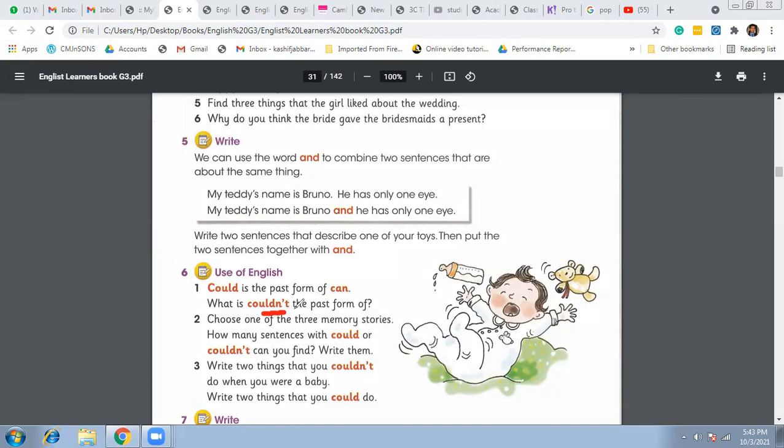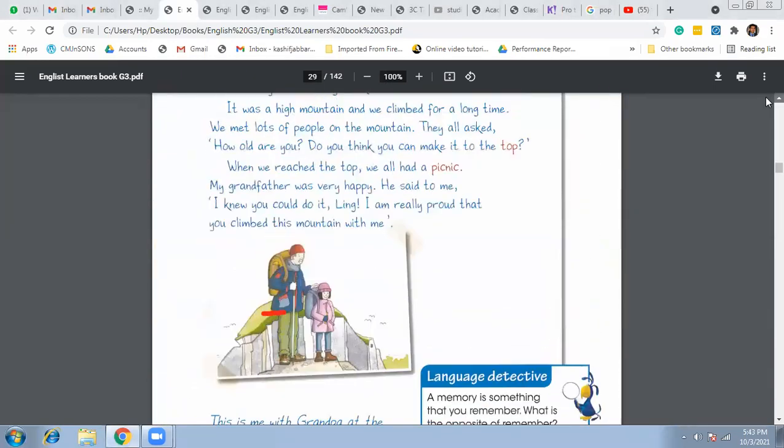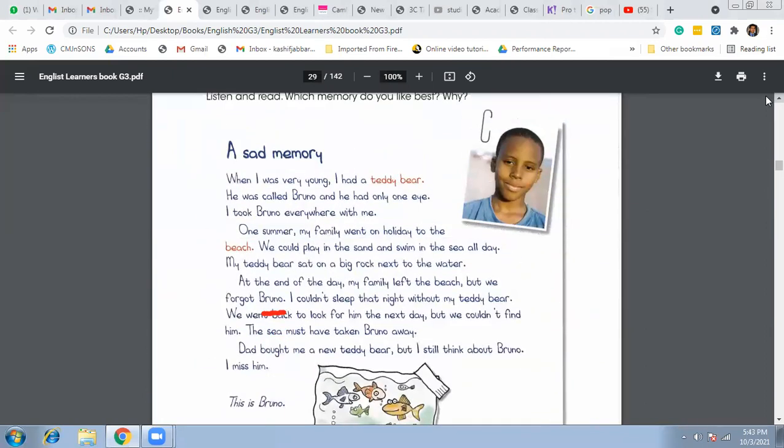Choose one of the three memory stories. Find the sentences with could or couldn't, and write them. Yes, we are going to choose sentences out of these three memories that include could and couldn't. Let me show you these sentences. You are going to write these sentences in your notebook.